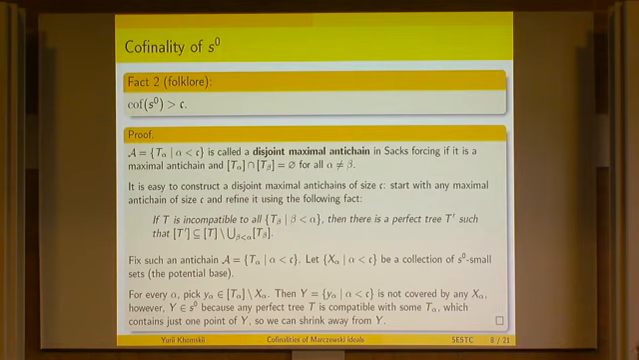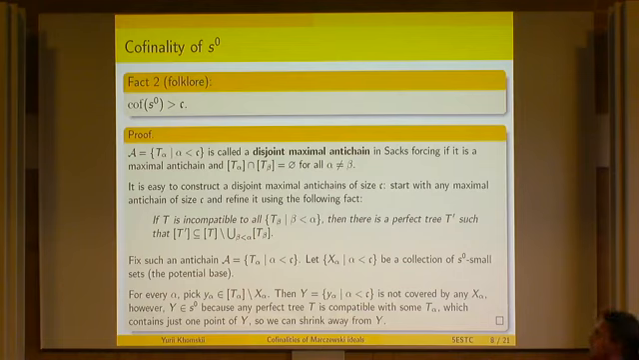And it's a result which I suppose is a Volkel result, that actually the cofinality of the Marczewski ideal is above the continuum in ZFC, and this is the proof. We say that A is a disjoint maximal antichain in Sacks forcing if it's a maximal antichain, with the additional condition that any two trees are completely disjoint.